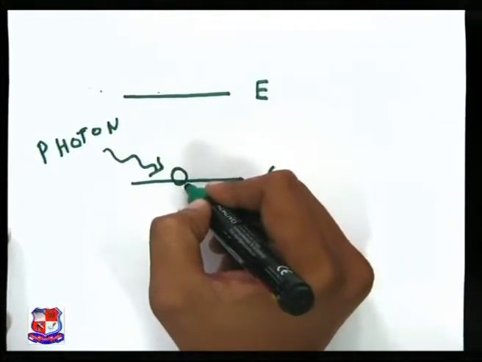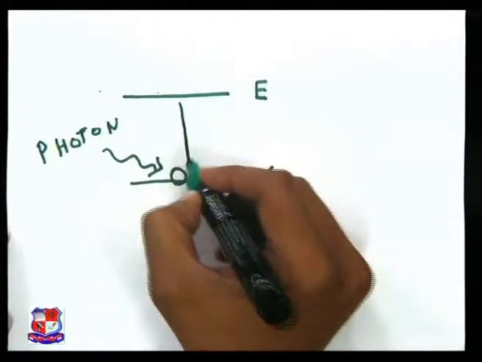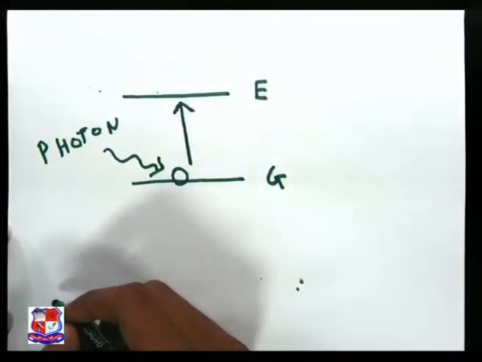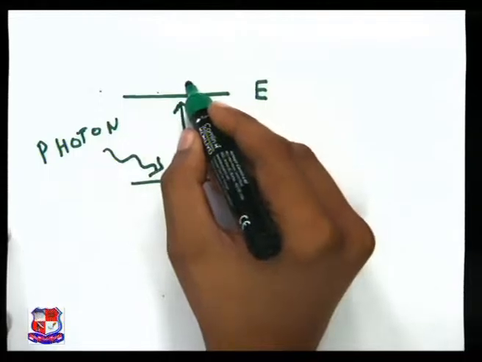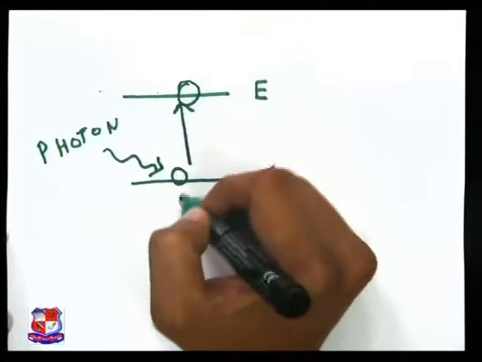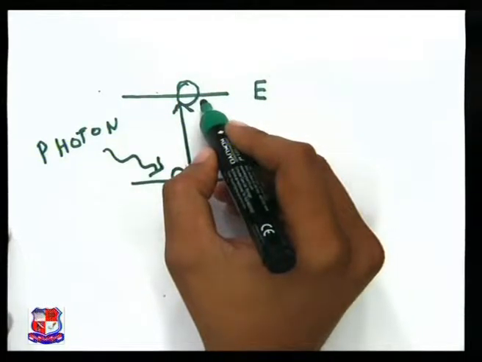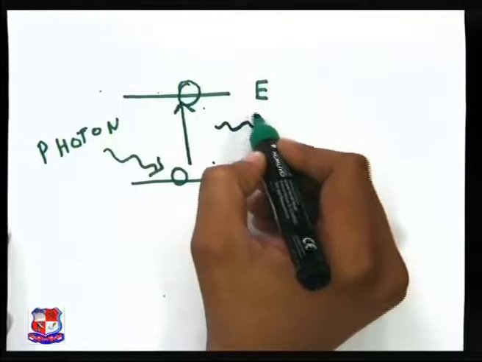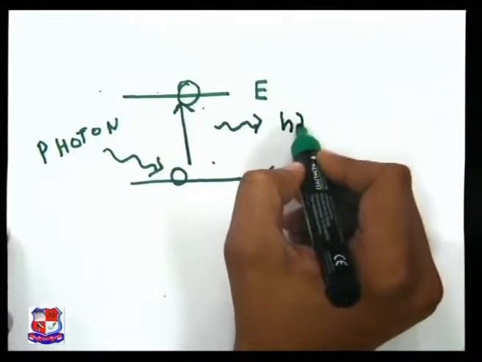This atom will gain energy and will transit to the excited state. That means now this atom will travel to this excited state. When it is coming back, it will emit light of a particular energy.